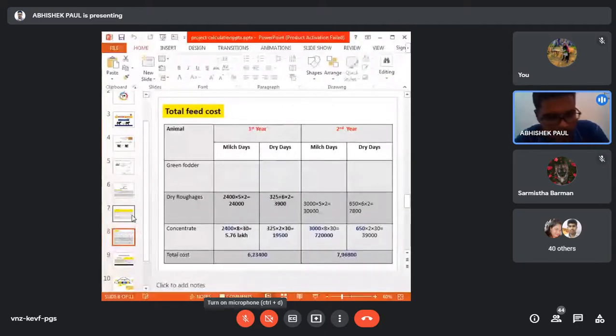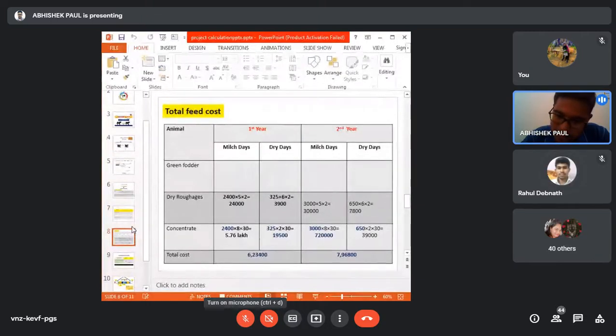So can you calculate for 10 cows? 10 means 20 cows. Assuming you are purchasing 10 in the month of January and 10 in the month of August, can you calculate the total feed cost required for the first year as well as the second year? Yes, sir. Okay, please calculate.